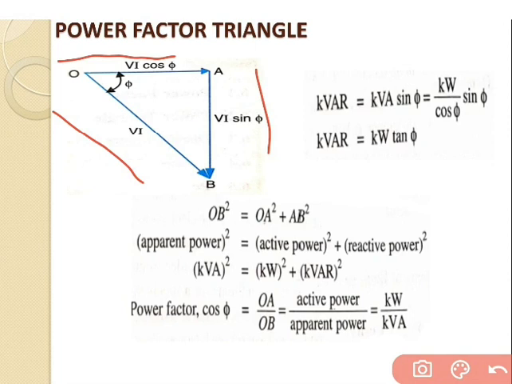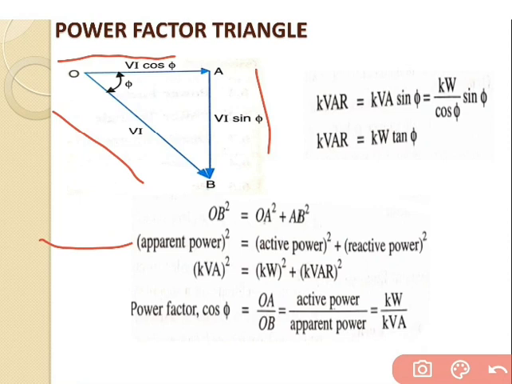So apparent power square equals active power square plus reactive power square. That is, kVA square equals kilowatt square plus kVAR square.